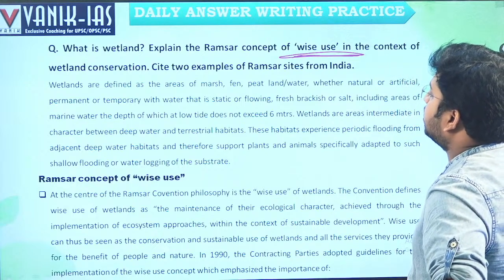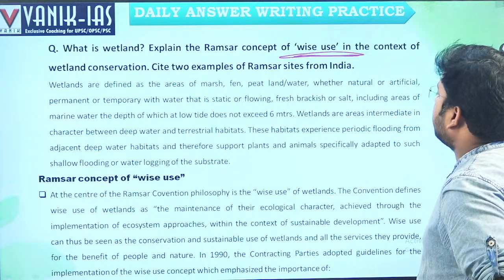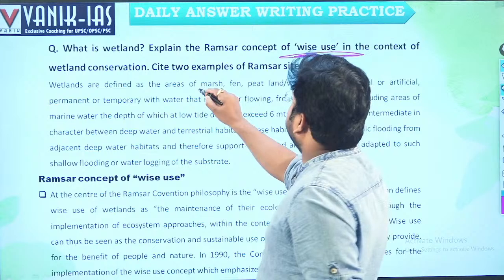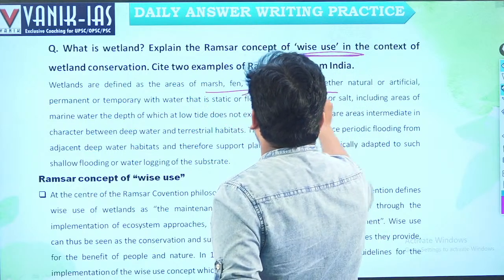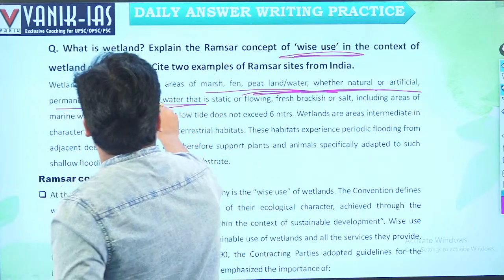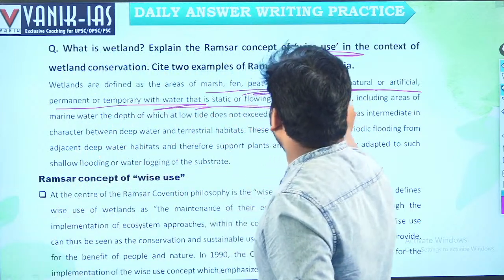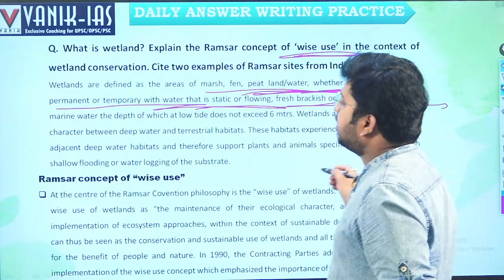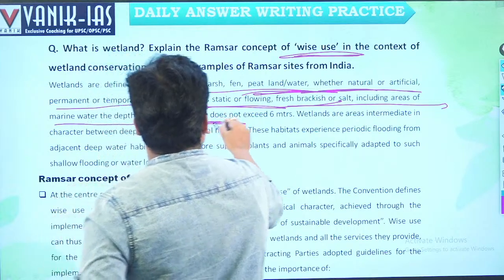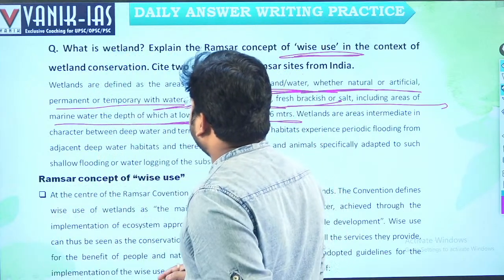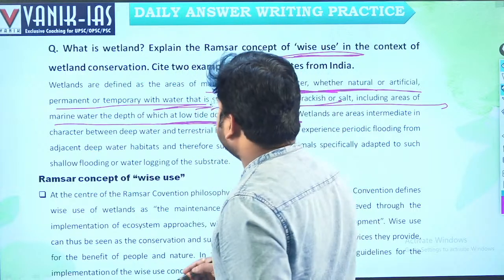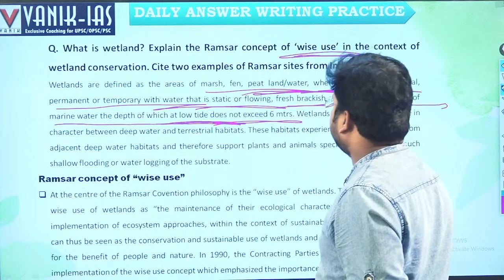Wetlands are defined as areas of marsh, fen or peat land and water, whether natural or artificial, permanent or temporary, with water that is static or flowing, fresh, brackish or salt, including areas of marine water, the depth of which at low tide does not exceed 6 meters. That can be called a wetland.